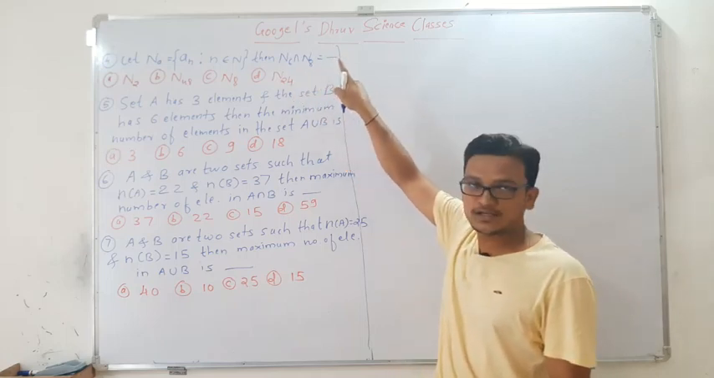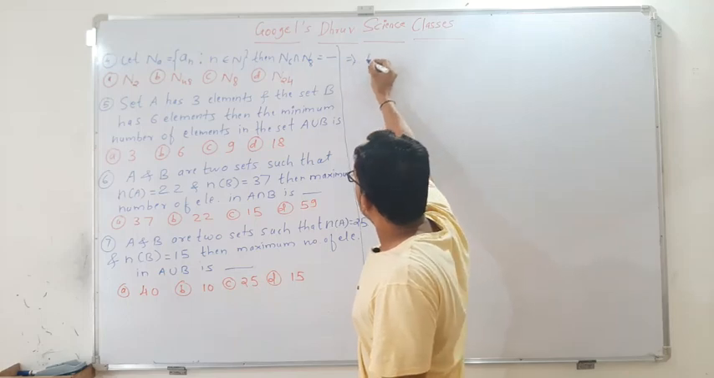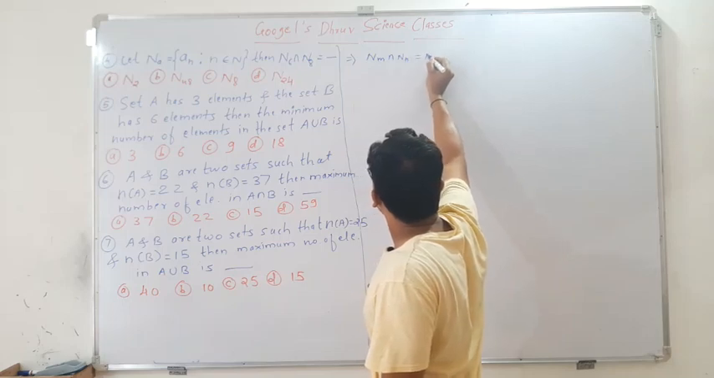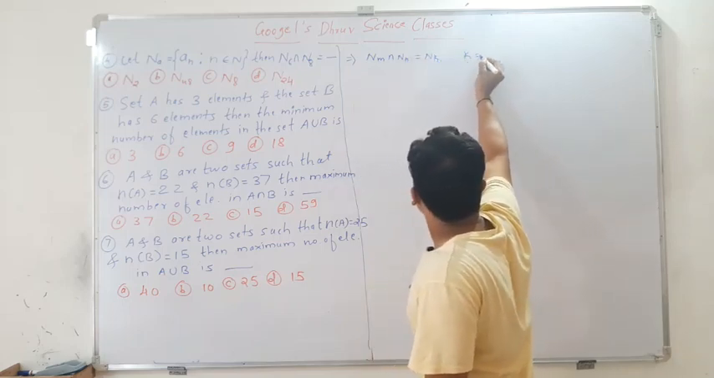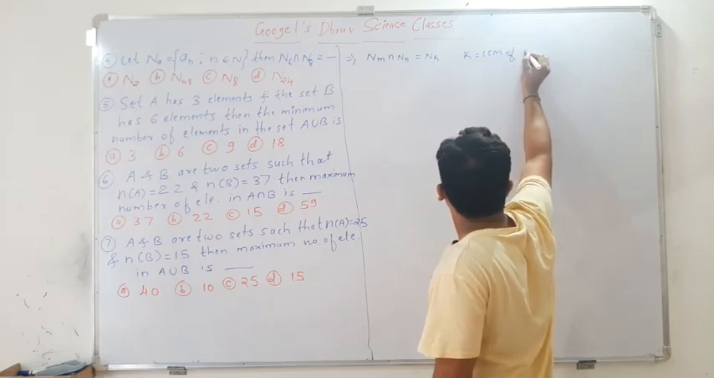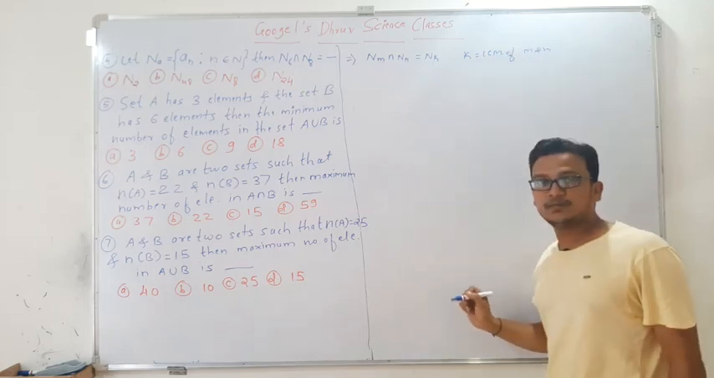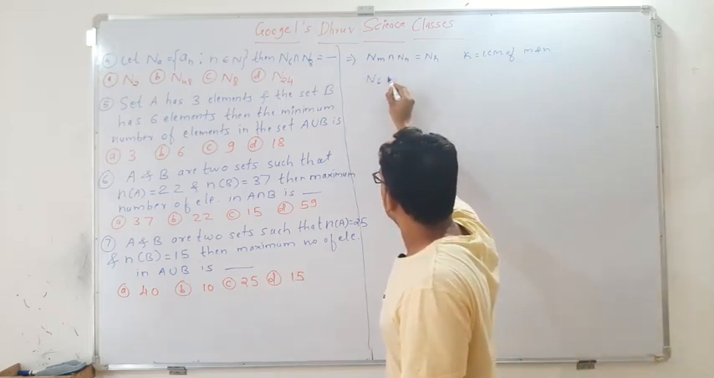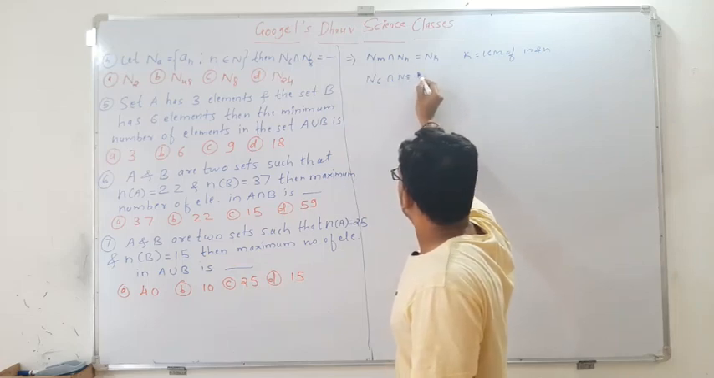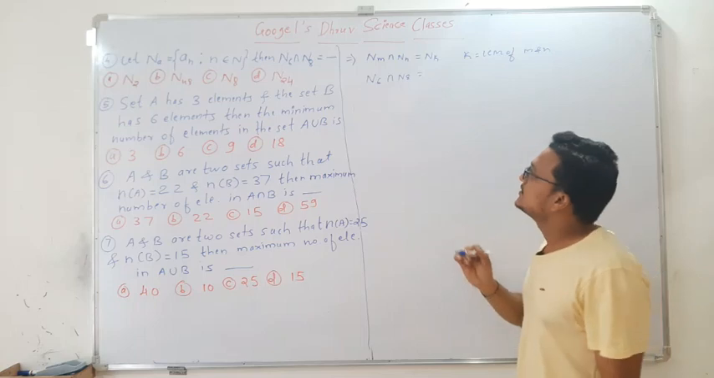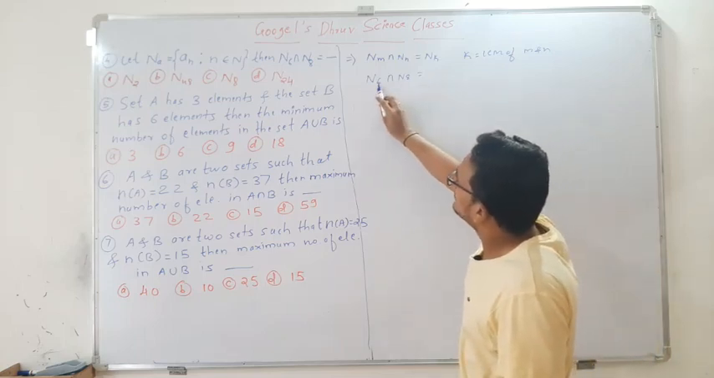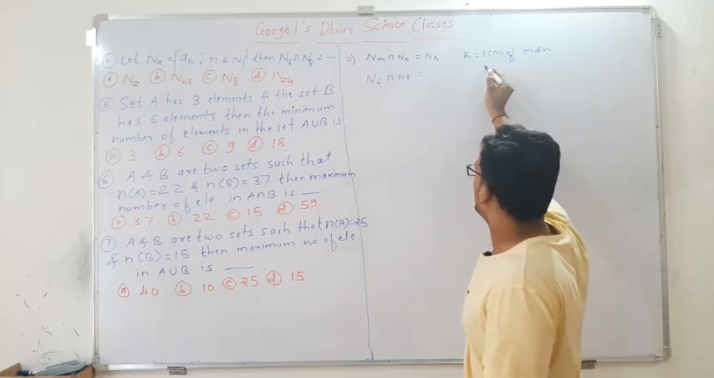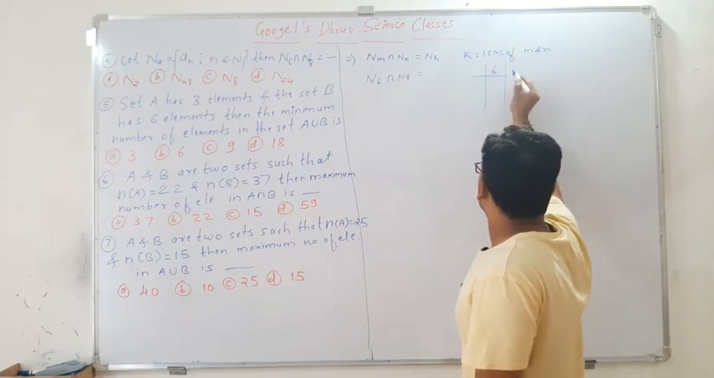So what was the general result? If suppose we have NM intersection NN, which is equal to NK, then this K will be the LCM of M and N. Now here the question is numerical: N6 intersection N8, which is equal to what? Therefore we have to find the LCM of 6 and 8. Suppose this is 6, this is 8.